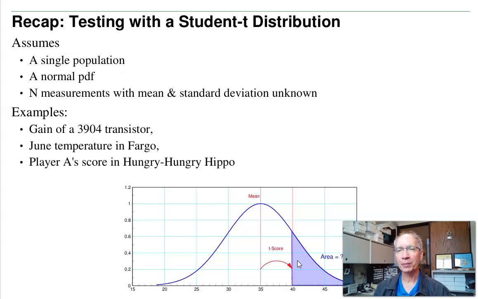I can do that for temperatures. For example, we have the June temperature in Fargo. I've got data since 1942. If I am playing the game of Hungry Hungry Hippo, I can record my data, record how many points I get for a couple different games. From that data, find the mean, find the standard deviation, and find out what's the probability that I'll score more than 100 points, or a 90% confidence interval for the data. Those are all student t-distributions.